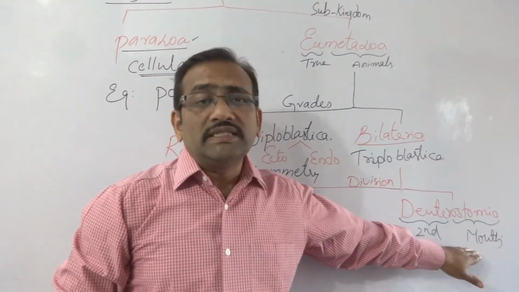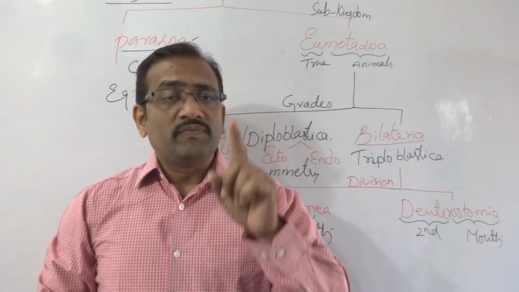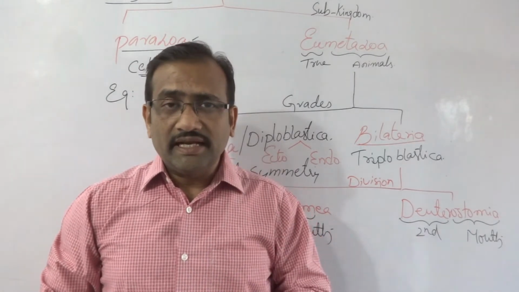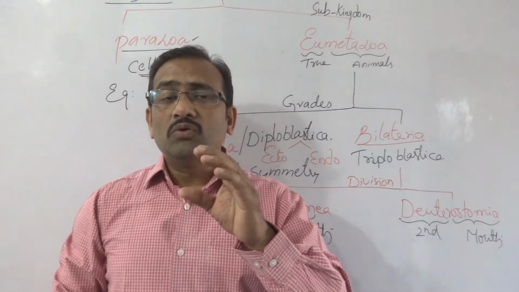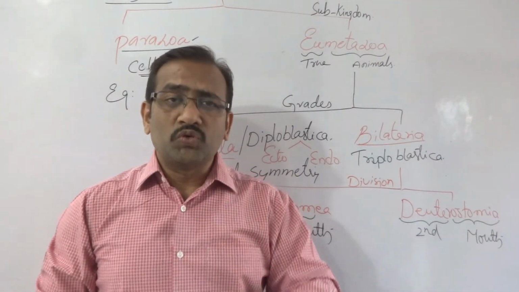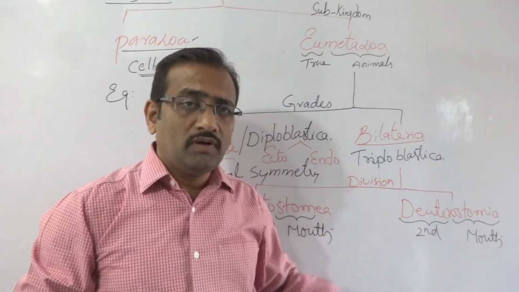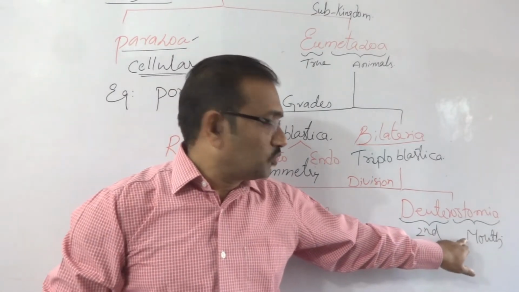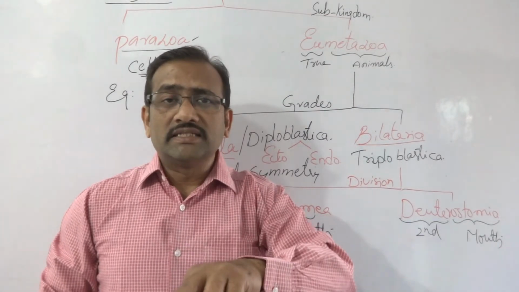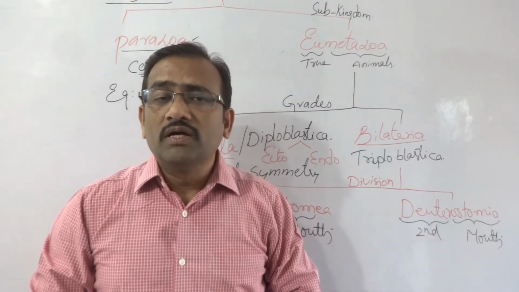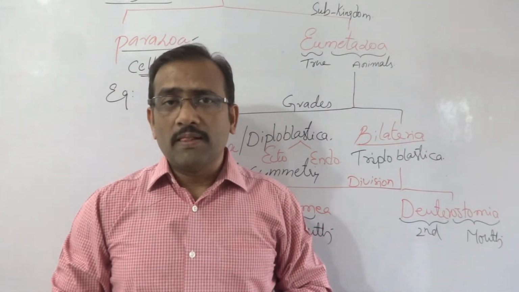Primarily the anus is created, and opposite to the anus the mouth is created secondarily. Those animals are called Deuterostomia animals.